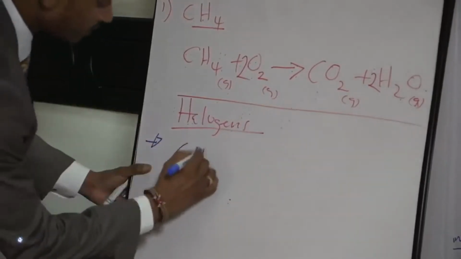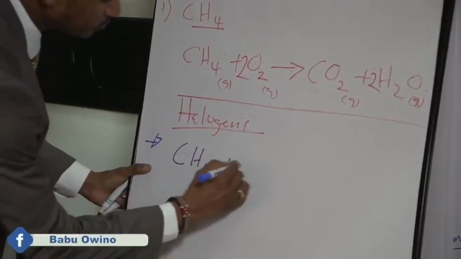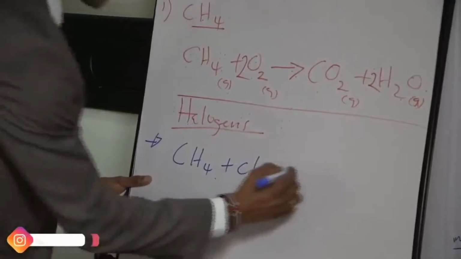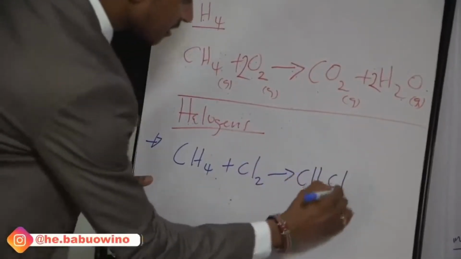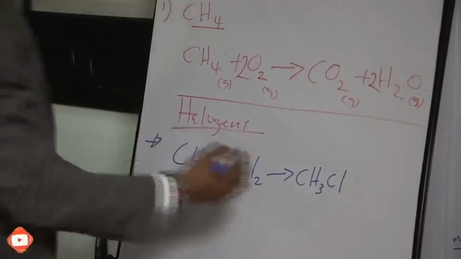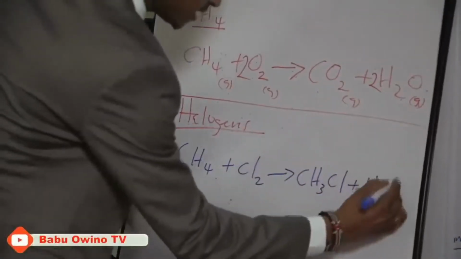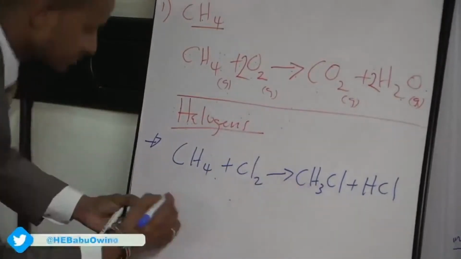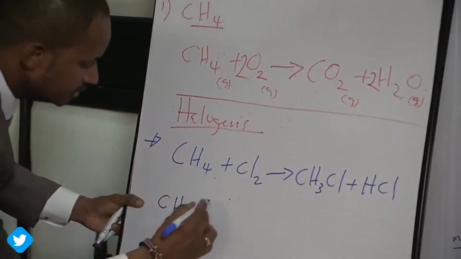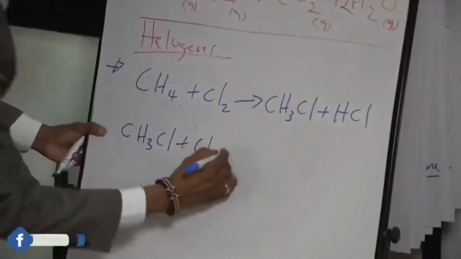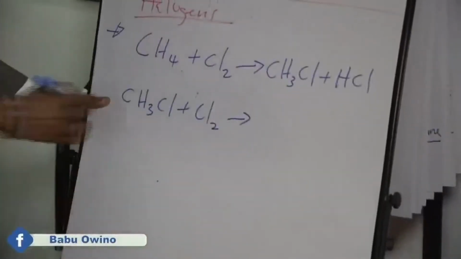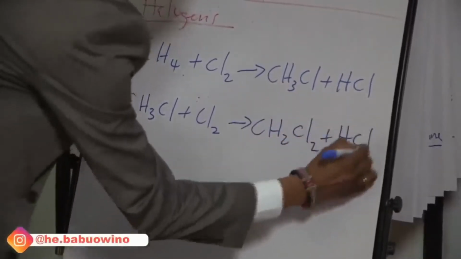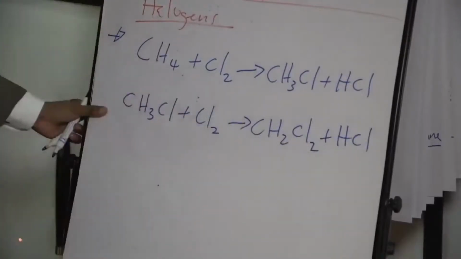So therefore, if we have methane, you react with chlorine, you will get CH3Cl plus HCl. This one again can react with chlorine, and you get CH2Cl2 plus HCl. HCl is hydrochloric acid.